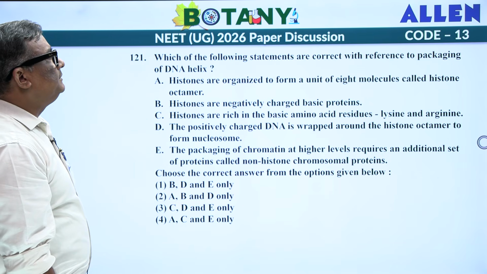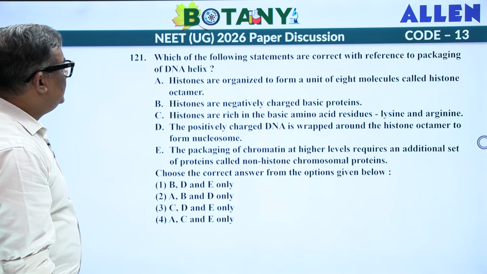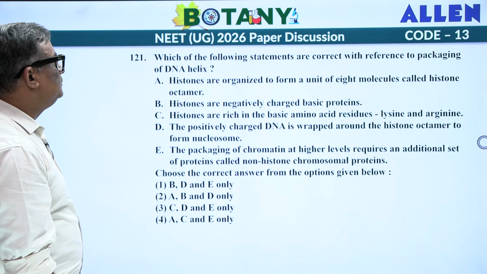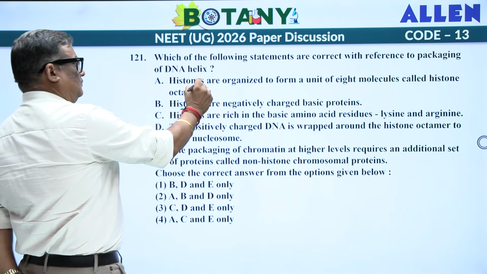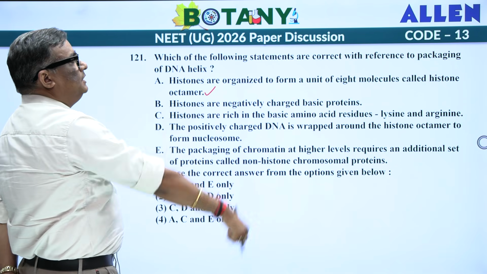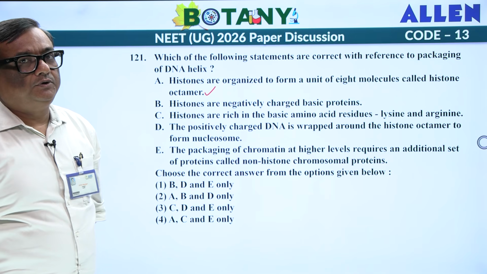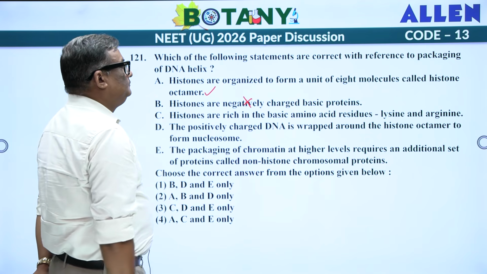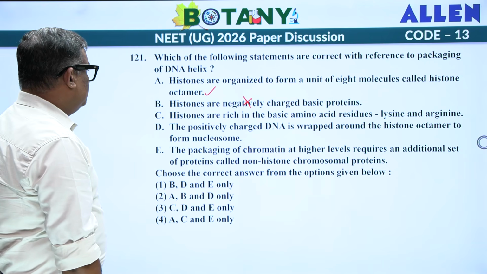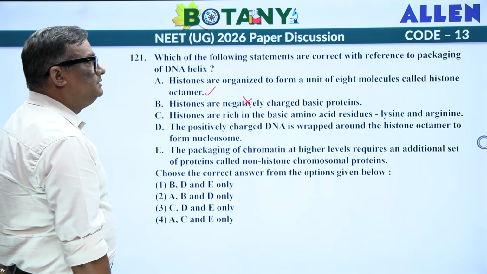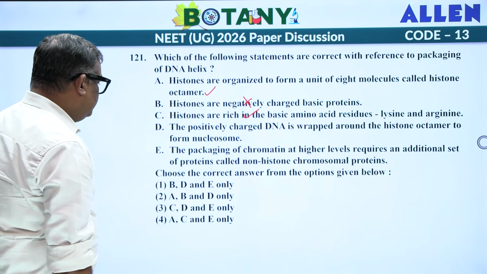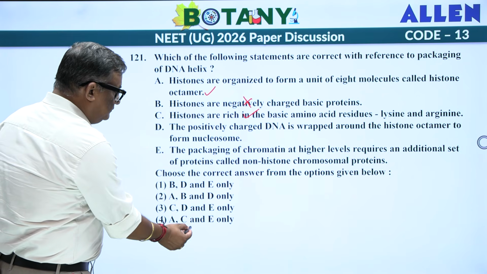Which of the following statements are correct with reference to packaging of DNA helix? Histones are organized to form a unit of 8 molecules called histone octamer. Fine. Histones are negatively charged basic protein, not at all. Histones are rich in basic amino acids because of arginine and lysine, true. So, A and C.